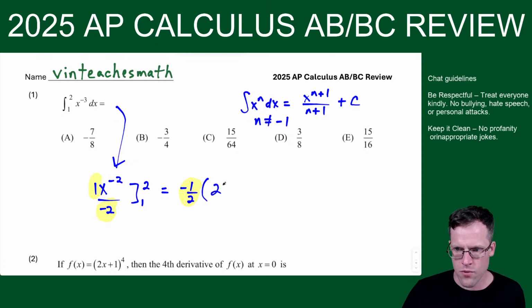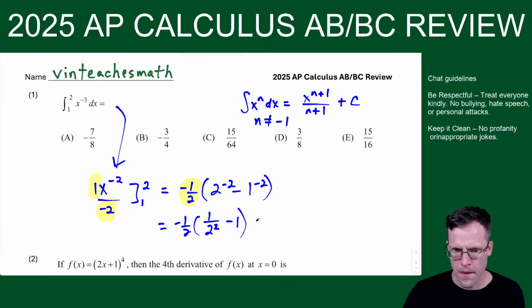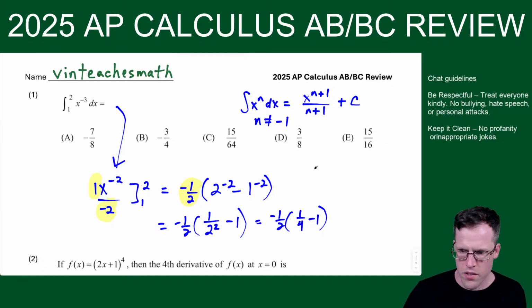We're going to have 2 to the -2 minus 1 to the -2. Now 2 to the -2 is 1/2 squared, which is 1/4, and 1 to the -2 is just 1. So now we've got -1/2 times 1/4 minus 1. From here, we just simplify.